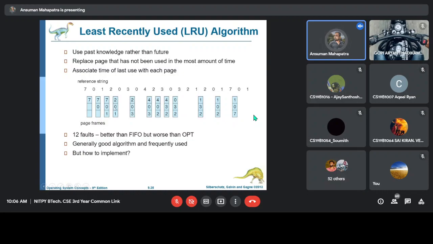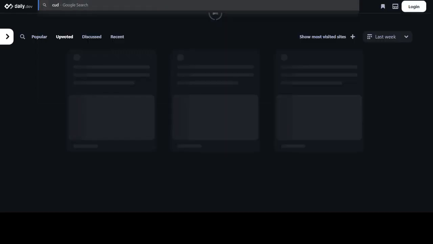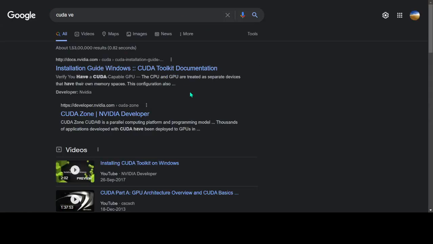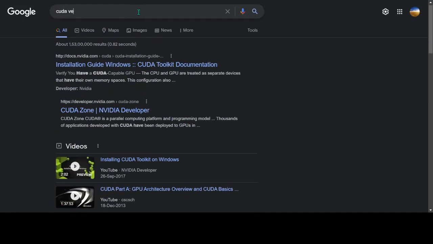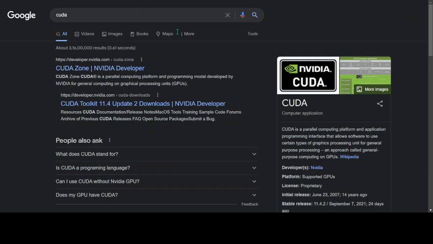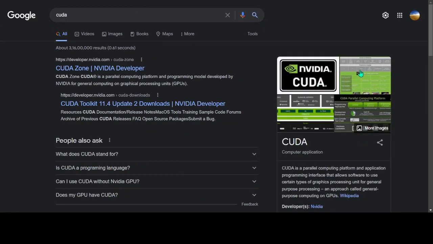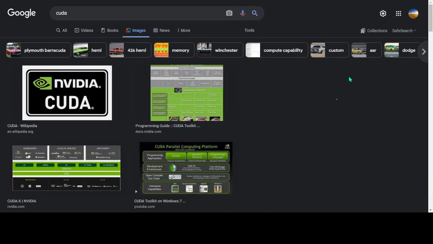Suppose if this is recently used, then give 3 as the value. Before that, if 2 is used, give 2, and before that if 1 is used, give 1. If 0 is used again, you have to give the highest value to this 0, and then if 3 comes, give 3 here and reduce the count of 2 and 0 by 1. Let me go to an example and show you how this will work.